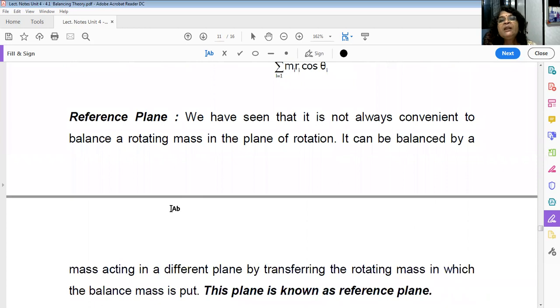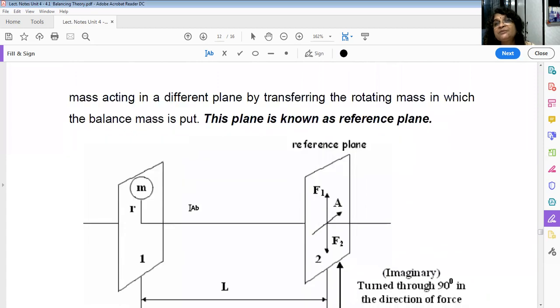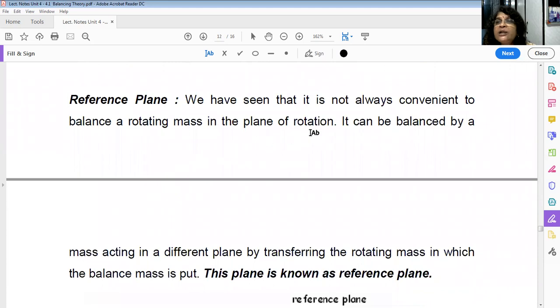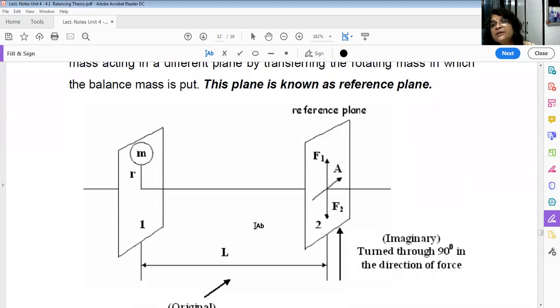Okay. Now, very important part is reference plane. Okay. So we have seen that, see what is the concept of reference plane. We'll see the definition first, that I will explain you. So it is not always convenient to balance a rotating mass in the plane of rotation that we have seen. So it can be balanced by a mass acting in a different plane by transferring the rotating masses in which the balance mass is put. That plane is known as a reference plane.